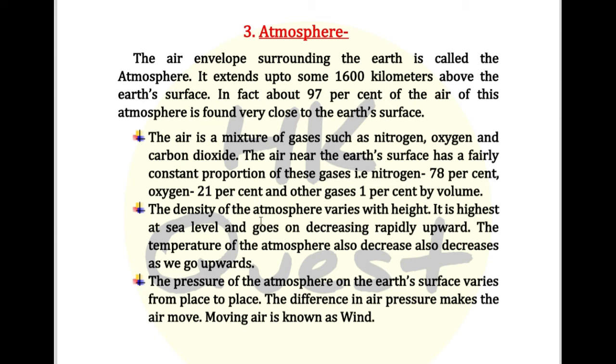The density of the atmosphere varies with height. It is highest at sea level and goes on decreasing rapidly upwards. The temperature of the atmosphere also decreases as we go upwards. The pressure of the atmosphere on the Earth's surface varies from place to place. The difference in air pressure makes the air move, and moving air is known as wind.